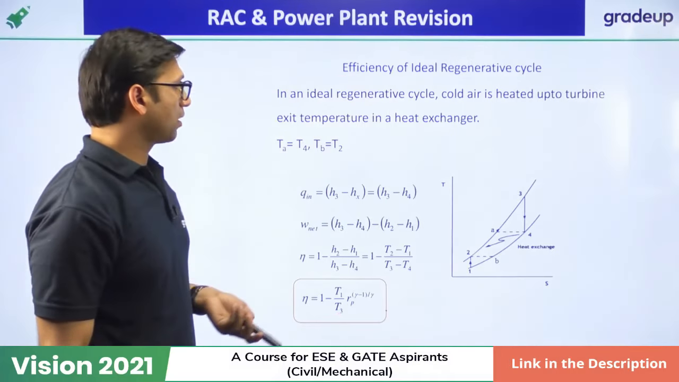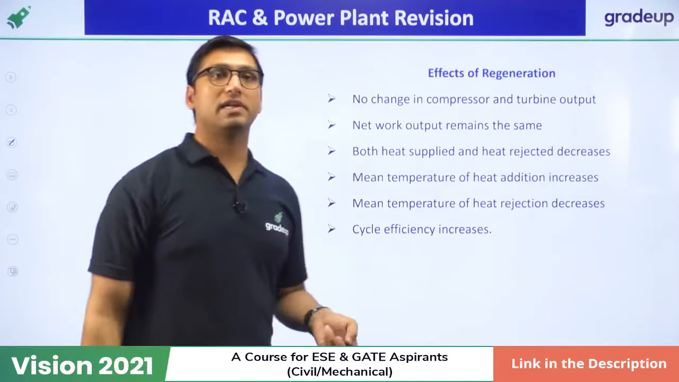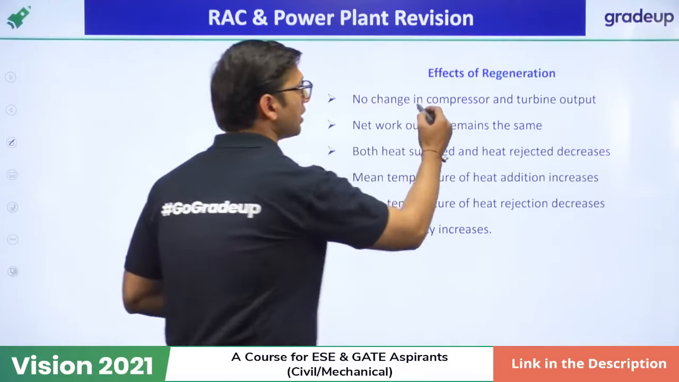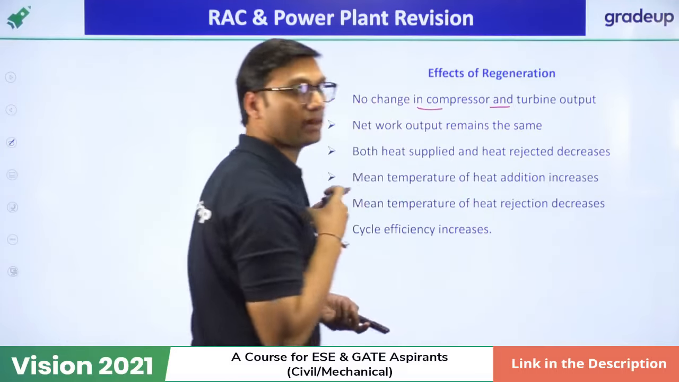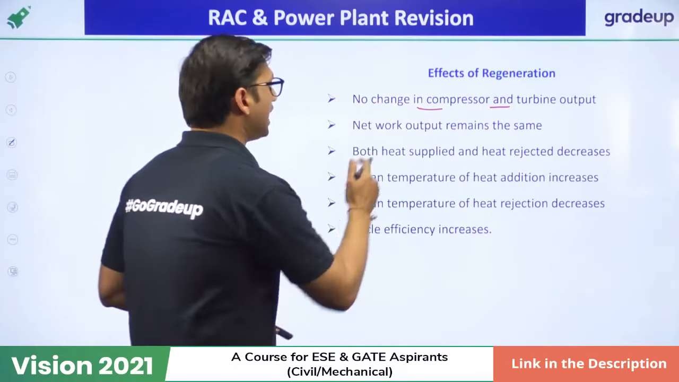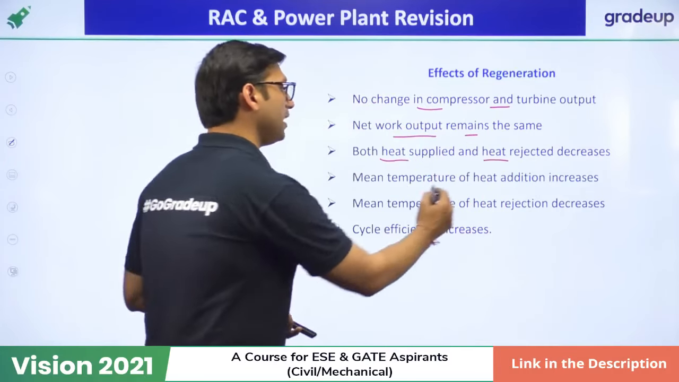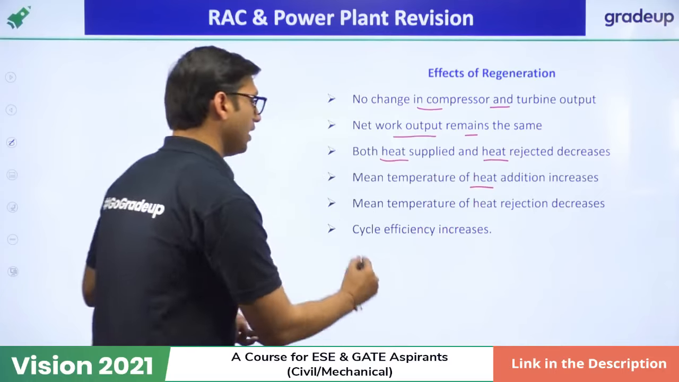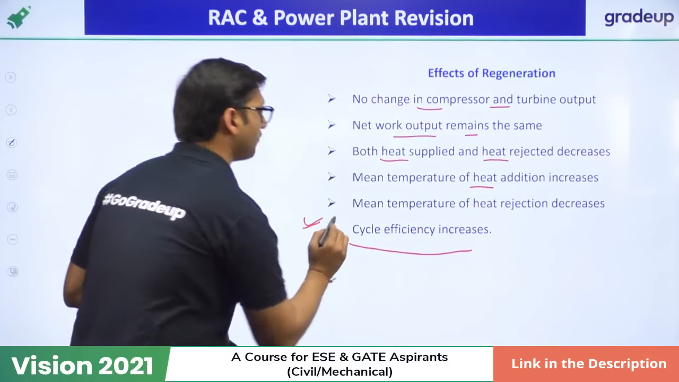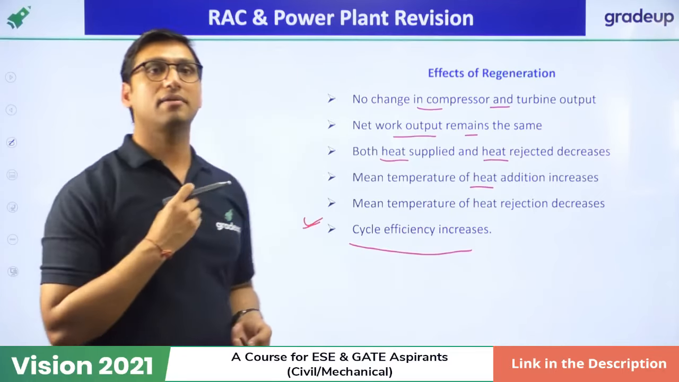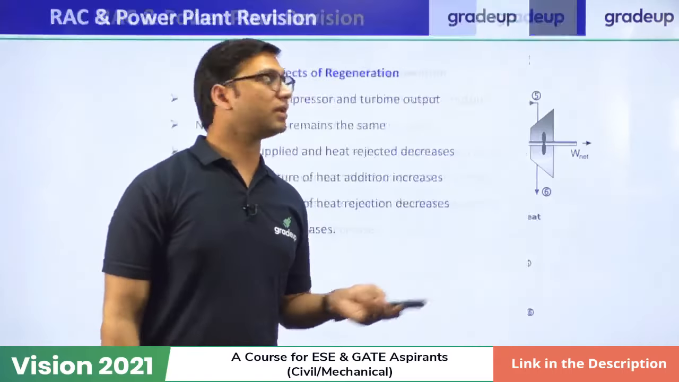Okay. And what is the effect of regeneration? There is no change in the compressor and turbine work output in the Brayton cycle. Net work output remains the same. Both heat supplied and heat rejected decrease. Mean temperature of heat addition will increase. Cycle efficiency will increase. So the effect of regeneration is that cycle efficiency will increase.